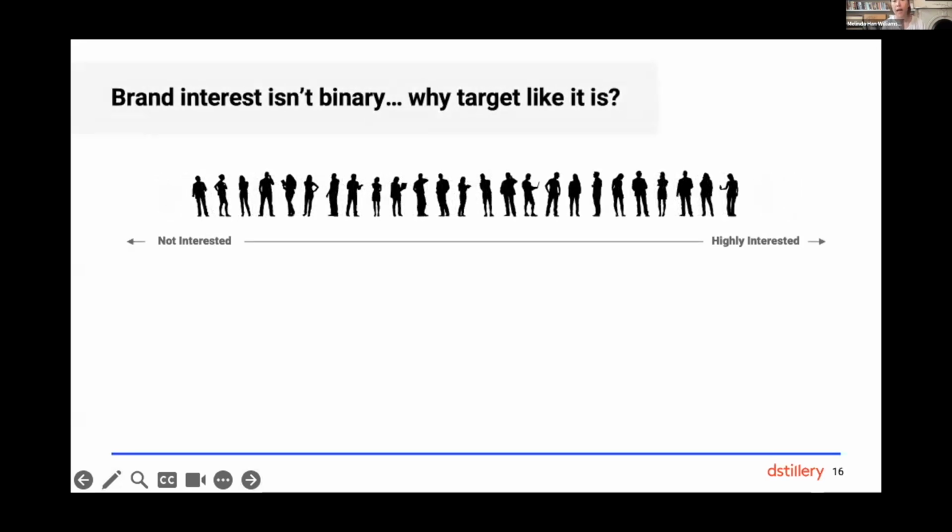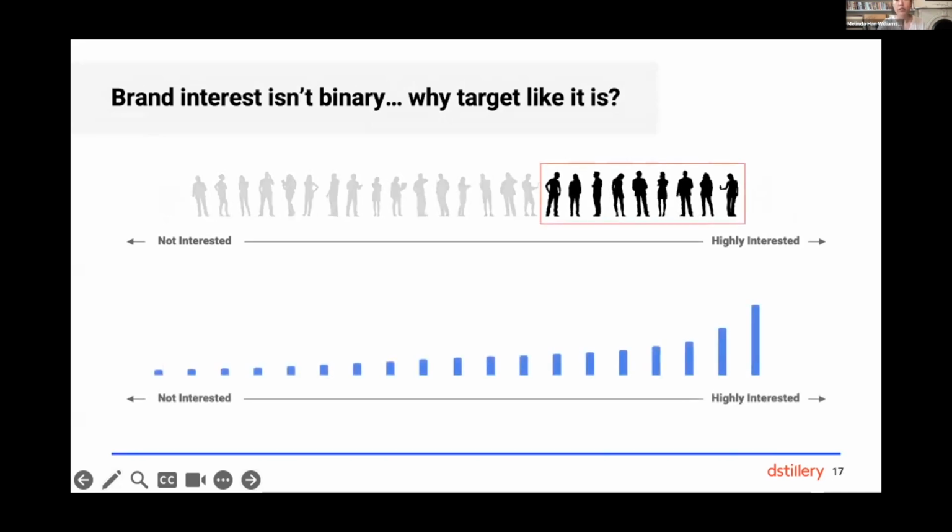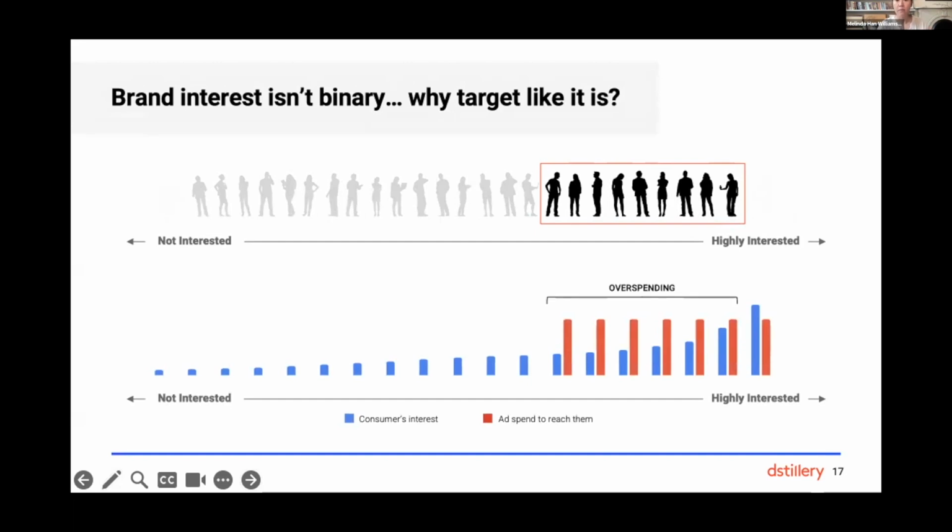Of course, we all know in reality, interest in any brand exists on a spectrum. So quantitatively, it looks like this. When you treat targeting as a binary, you reach the most interested people and you ignore everyone else. When you do that, you dedicate the same amount of ad spend to everyone who makes the cut and then zero to everyone else. So you're actually wasting money on lots of the people you reach, underspending on the most interested people, and completely missing out on all these other opportunities. If the point of targeting is to allocate ad spend, this is better than nothing.